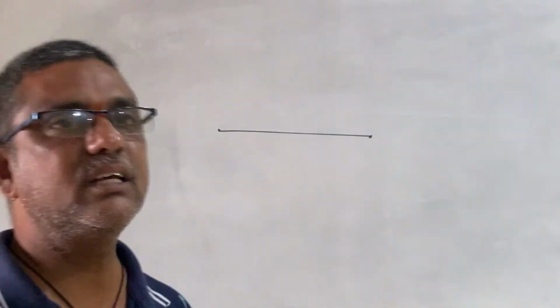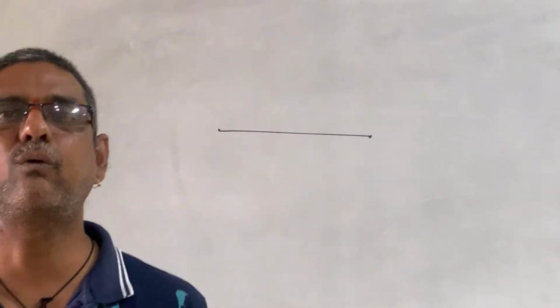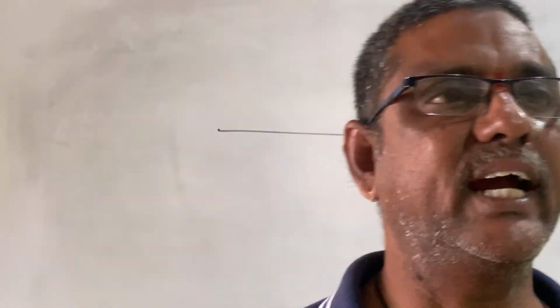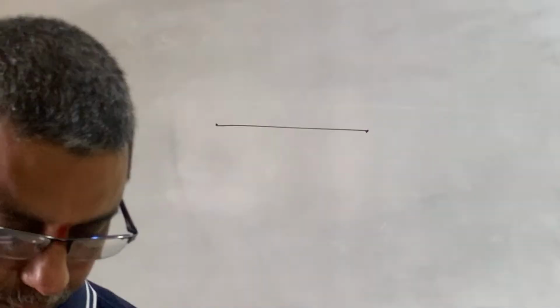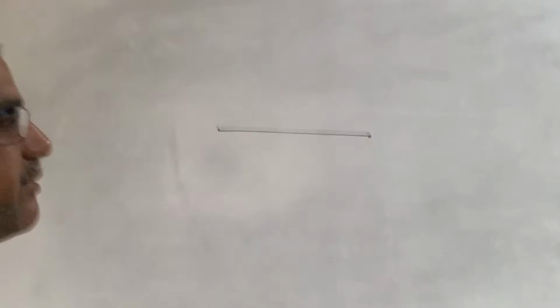Next, square. In order to define a square, first we need to understand what is a quadrilateral. Square is a quadrilateral in which all sides are equal and all angles are equal. So first we need to understand what is a quadrilateral. Quadrilateral means a four-sided closed figure. Quadrilateral is a four-sided closed figure.